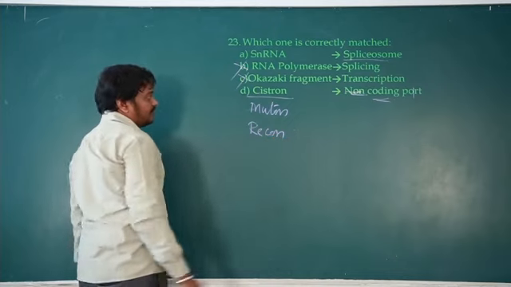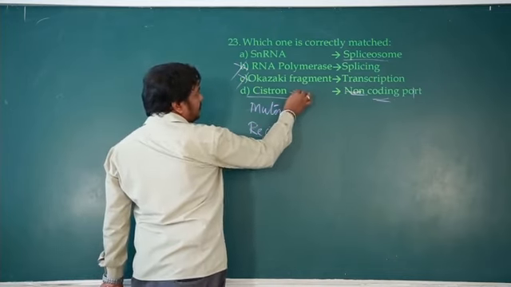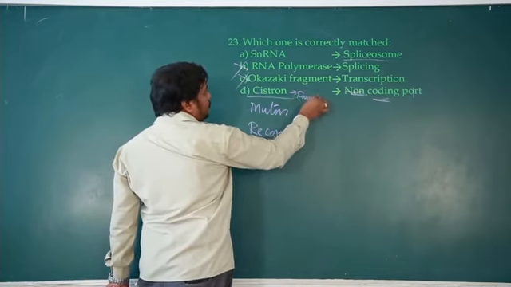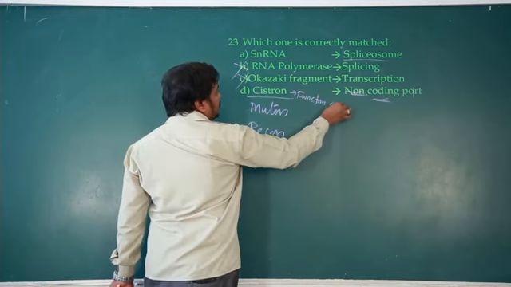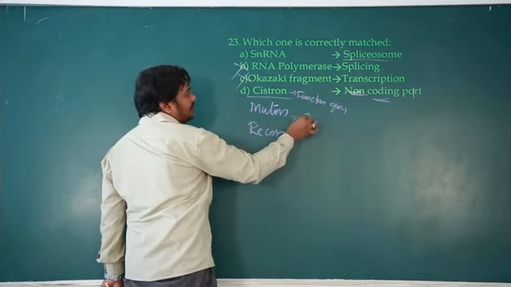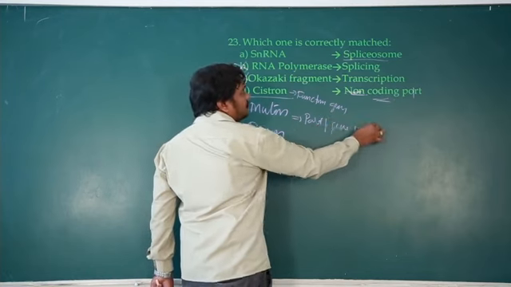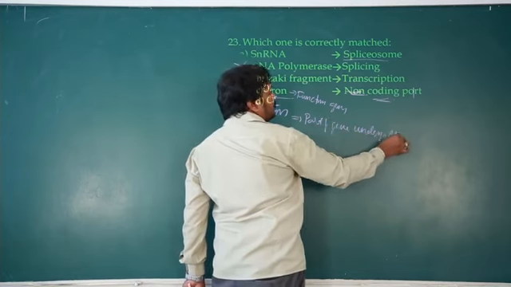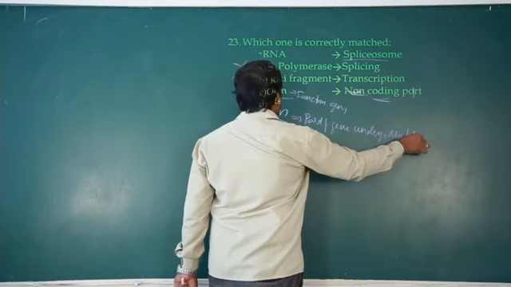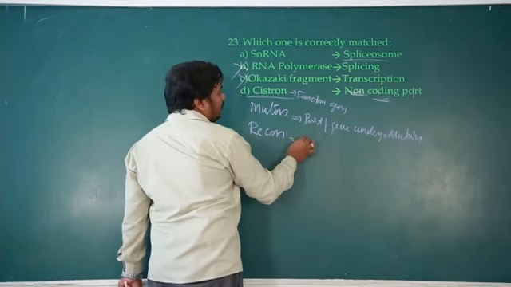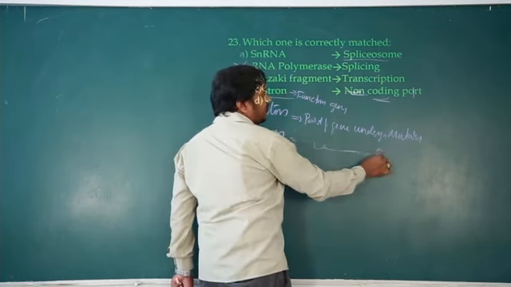Recon were also there. Okay, so the functional part, this is the functional gene. So the part of the gene that undergoes mutation is muton. Recon is the part of the gene that undergoes recombination.